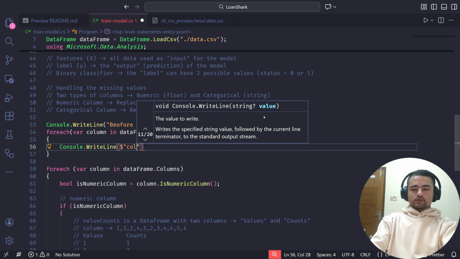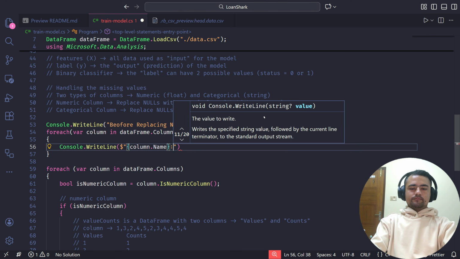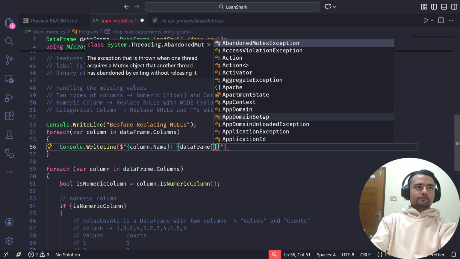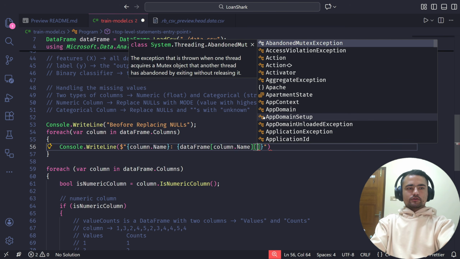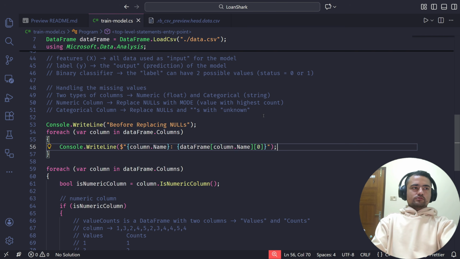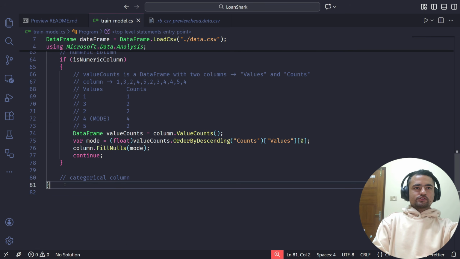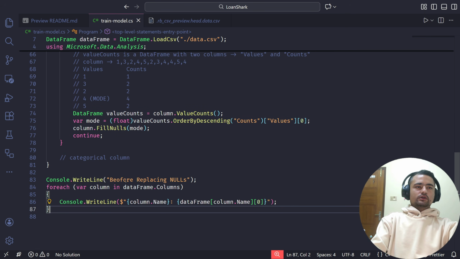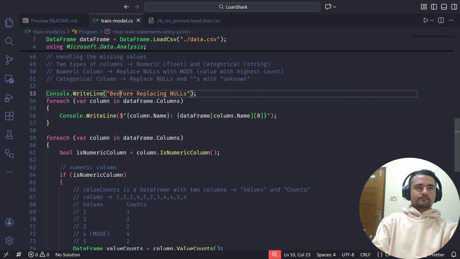Okay, so column dot name and data frame column dot name. I'm just going to take the first row here. So we'll see all the data for the first row before we handle the null values, and we'll also see after replacing the null values.